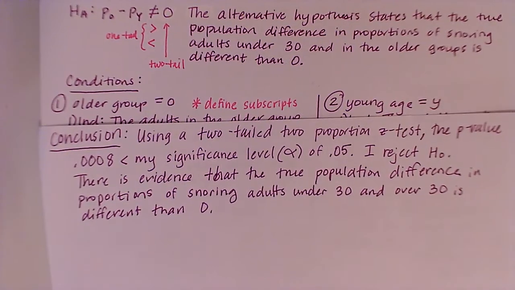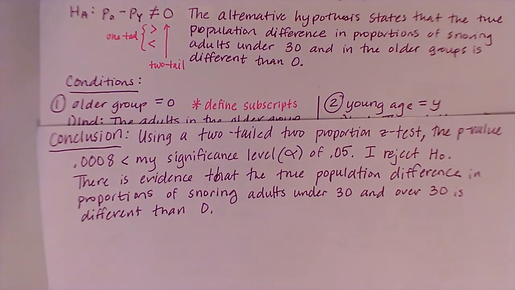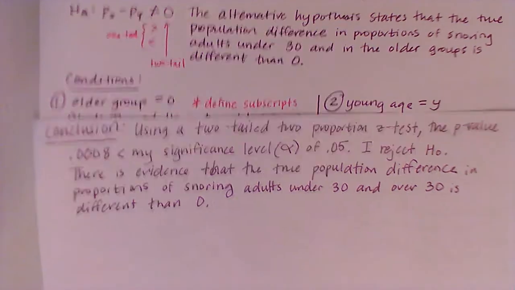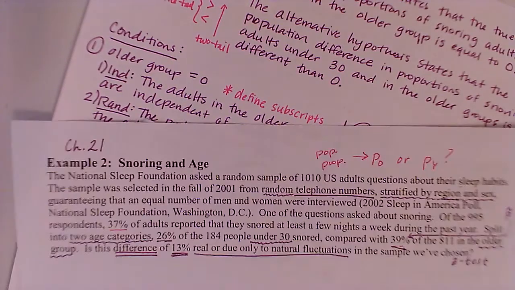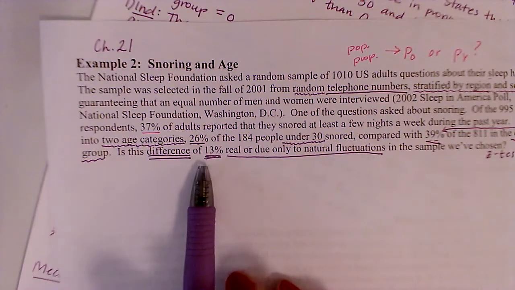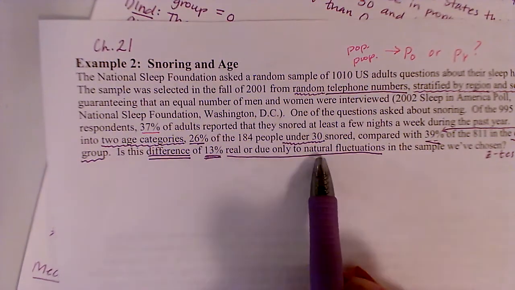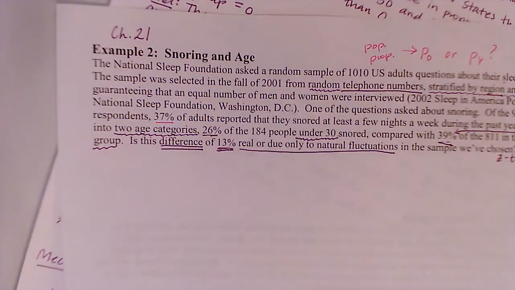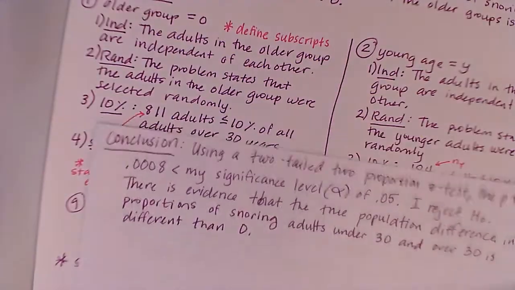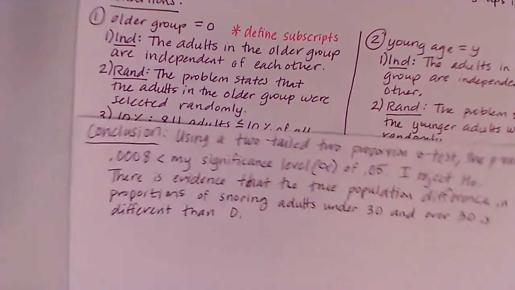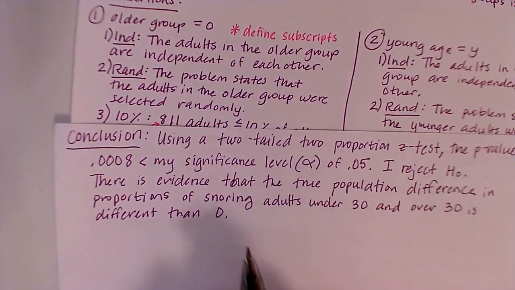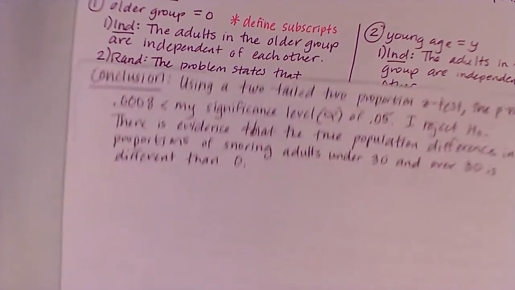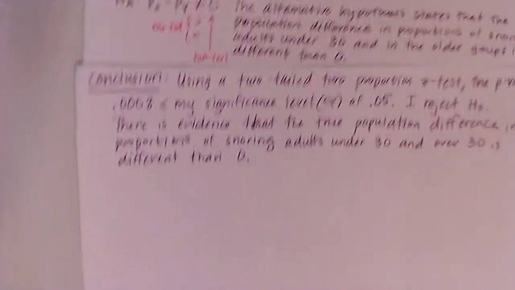Okay, now we're going to break that down into what the problem was originally asking us to make a final statement. Okay, so the original question was asking us, if we go back to it, it said, is the difference of 13% real or due only to natural fluctuations? Okay, well, I'm saying that it is real, right? Because I'm saying there is evidence that it's different than 0, that there is a difference between these two proportions, okay?